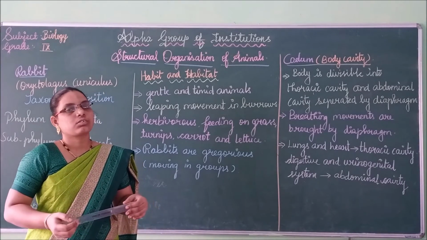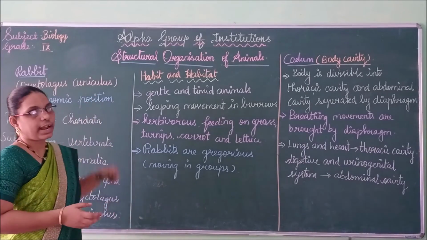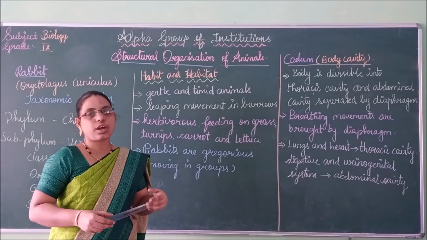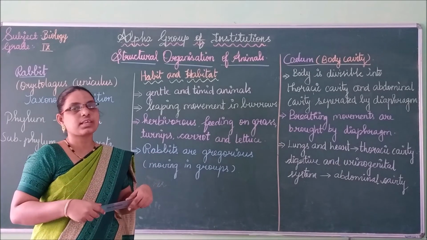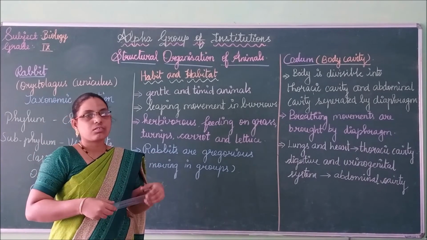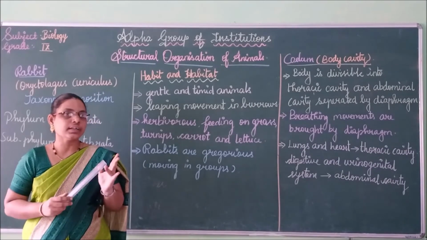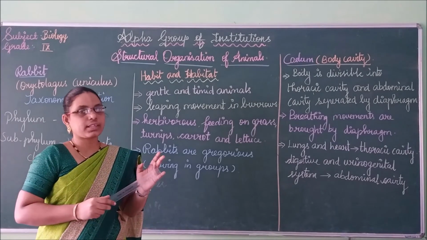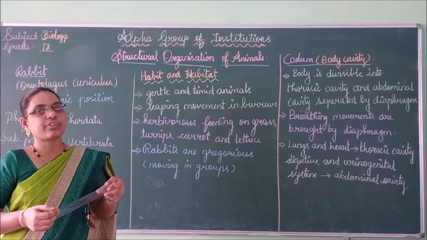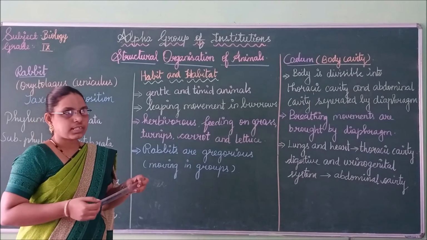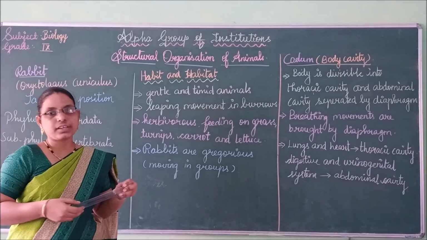So today we are going to see the next concept, about rabbit, in the lesson structural organization of animals. Last class we started the lesson on structural organization of animals. From that, what have we seen? Kingdom Animalia is divided into two groups: invertebrates and vertebrates, isn't it? For invertebrates, we saw the example of the Indian cattle leech. What is the scientific name of the Indian cattle leech? It is Hirudinaria granulosa, right?